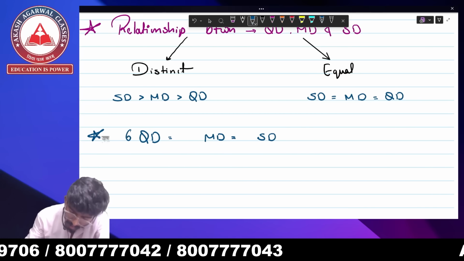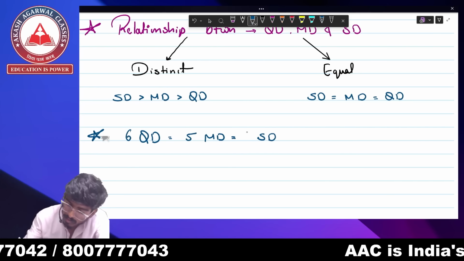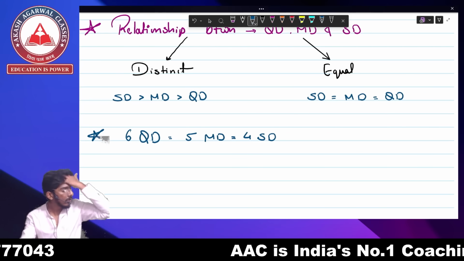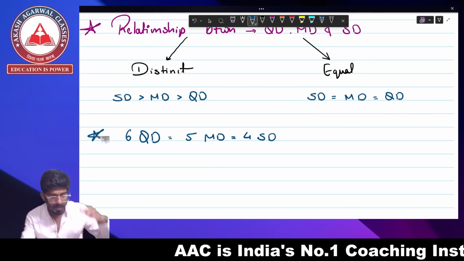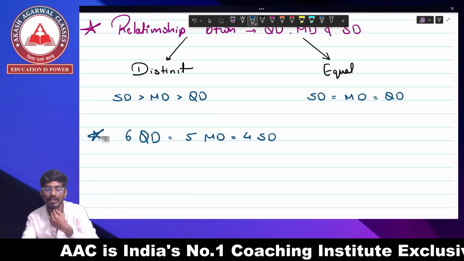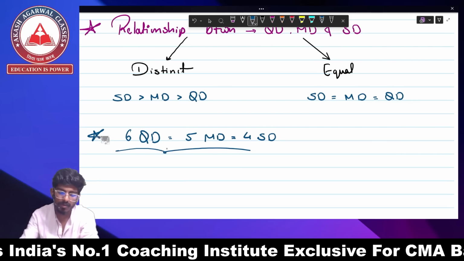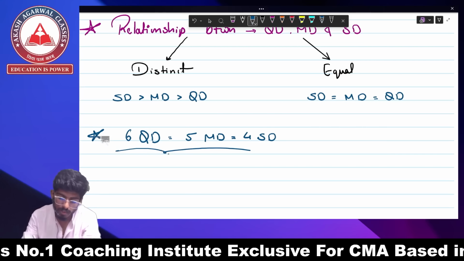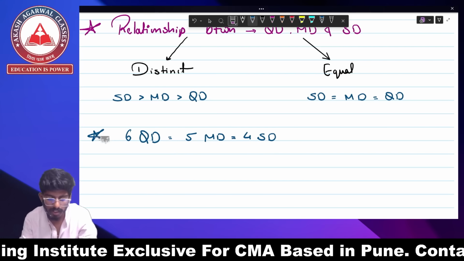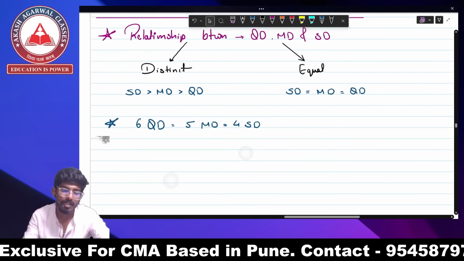If you multiply 6 by quartile deviation, 5 by mean deviation, and 4 by standard deviation, they can be equal. So this is the formula to keep in mind: 6 quartile deviation is equal to 5 mean deviation is equal to 4 standard deviation.